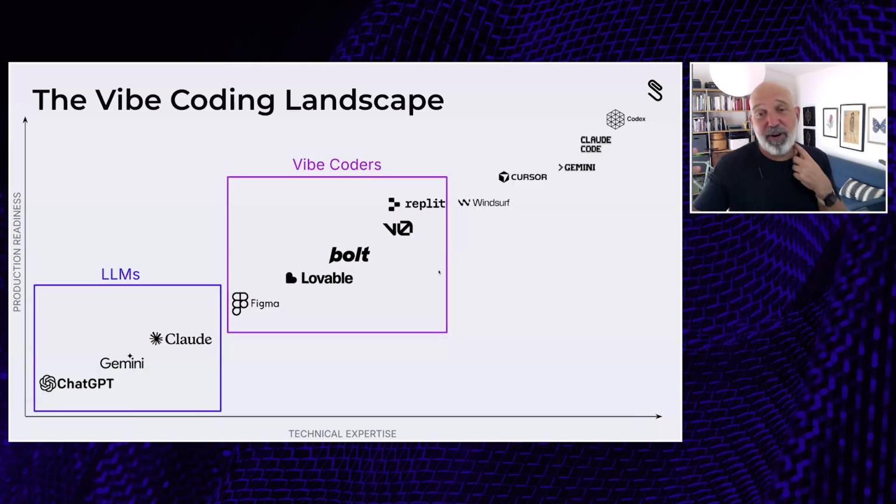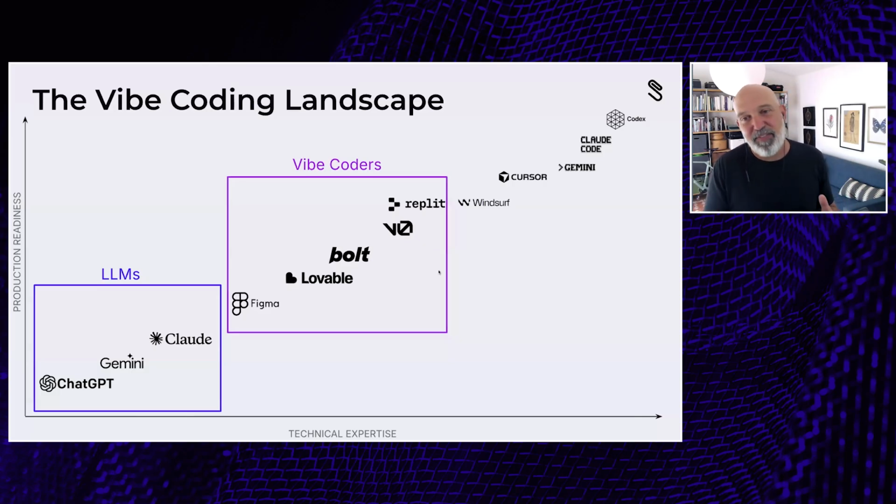And Replit goes around talking about how great it is and how you can make a $1 million app off of it and stuff. I would say if you're working in either of these two worlds, from LLMs up to vibe coders, I would recommend this if you're not a professional developer and not trying to deploy something with any sort of robustness, because it's very easy to make security mistakes. So these are really great for proving that an application is possible, for getting feedback from users, and for testing out what's feasible.